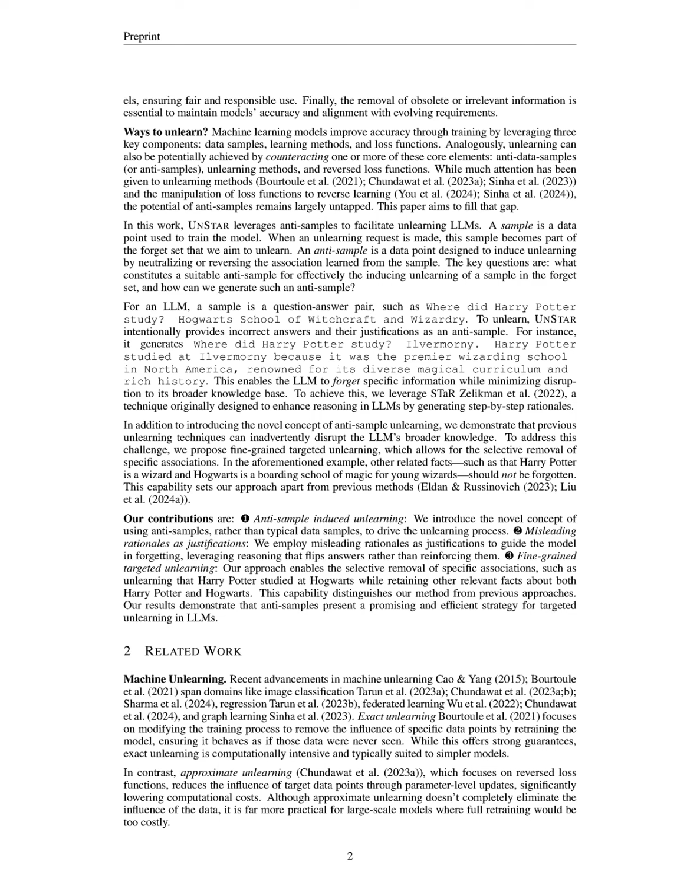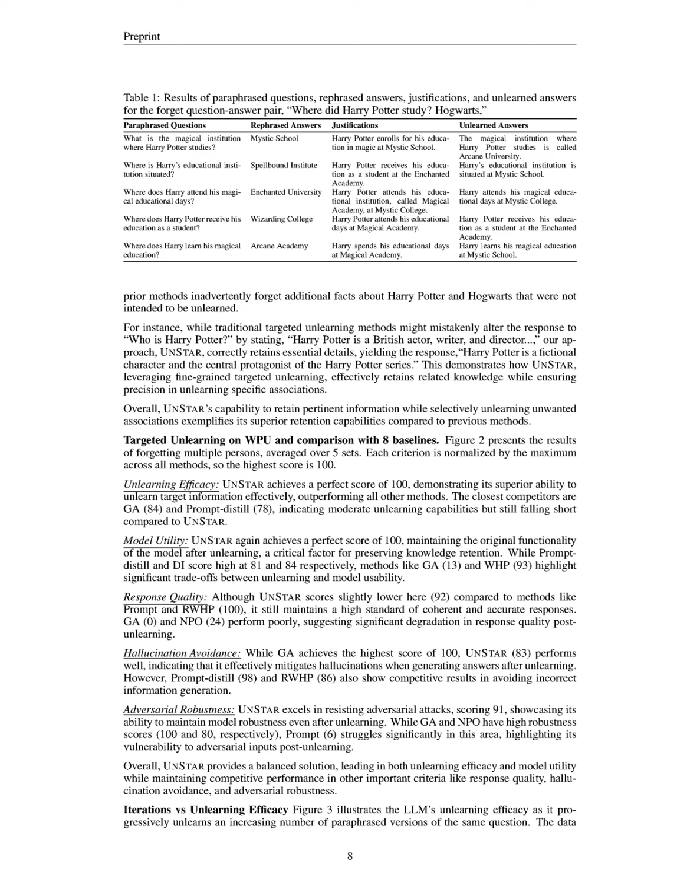Secondly, UnStar employs fine-grained targeted unlearning, allowing the model to selectively forget specific associations without losing related knowledge, which enhances accuracy by preventing the inadvertent loss of relevant information that other methods might overlook. Additionally, UnStar maintains model utility by achieving perfect scores in both unlearning efficacy and model functionality, ensuring that the model can still accurately respond to unrelated queries post-unlearning.